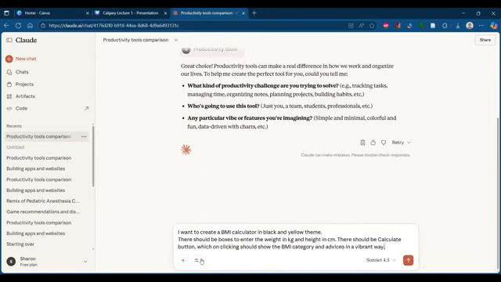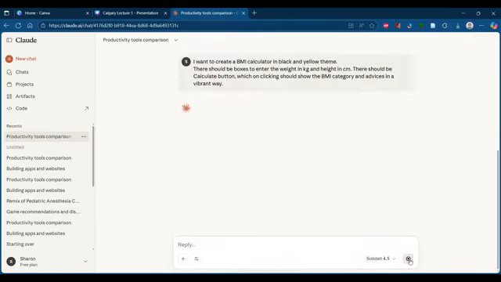Okay. So I'm mentioning I want to create a BMI calculator in black and yellow theme. There should be boxes to enter the weight in kg and height in centimeter. There should be a calculate button, which on clicking should show the BMI category and advice in a vibrant way. All right. Then I will run this.